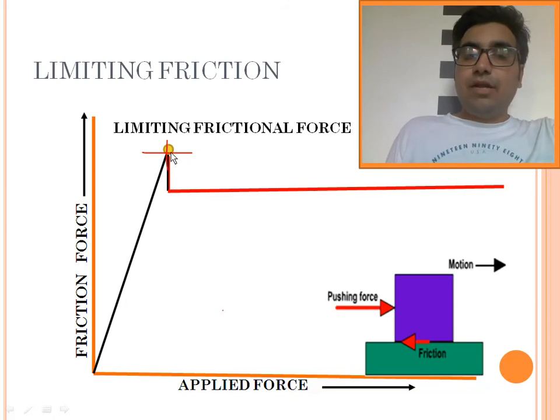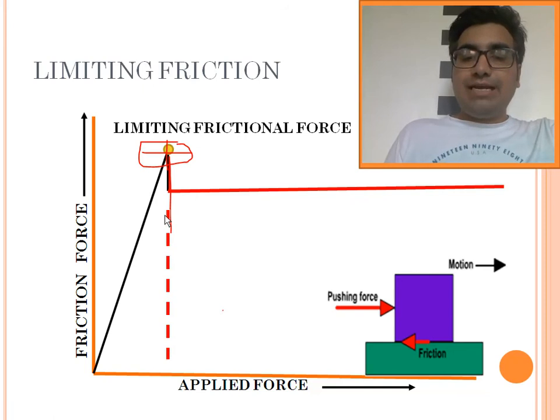If I further increase the force beyond this line, the bus is going to move. So we can say that at the limiting frictional force, the bus is on the verge of motion, beyond which if we apply the force, the bus is going to move.